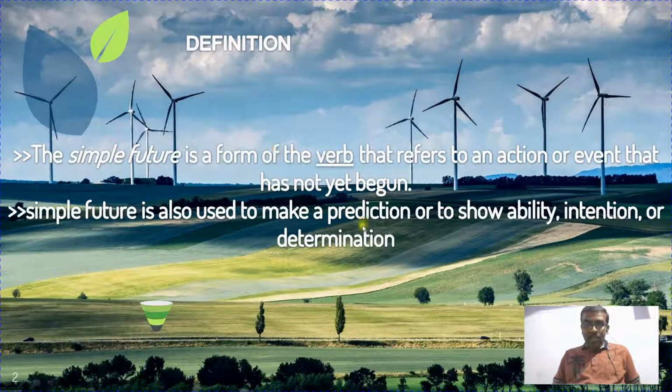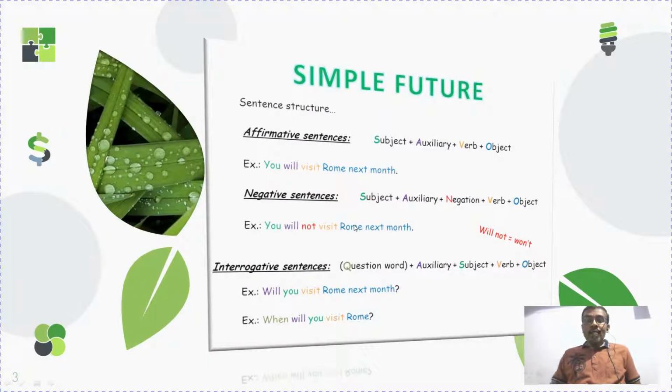In this slide we can understand that the simple future tense is described in three formats: the affirmative format, the negative format, and the interrogative format. The first one, affirmative format, is subject plus auxiliary verb plus base verb plus object. What is the auxiliary verb? Look at this example. Here the subject is you and the auxiliary verb used is will. Will is mostly used in all the future tenses.